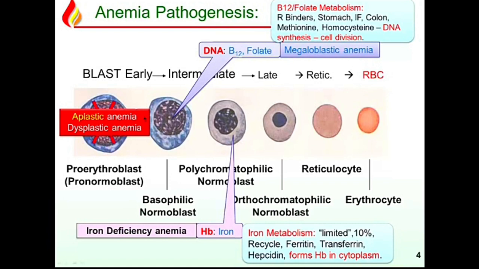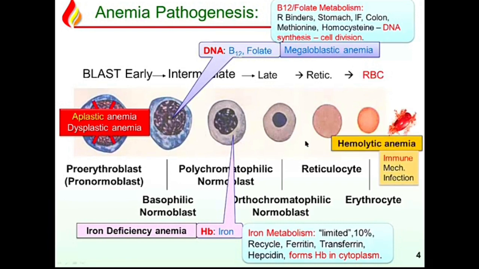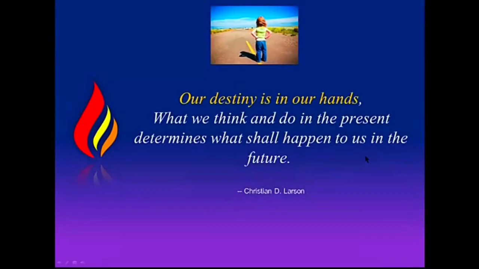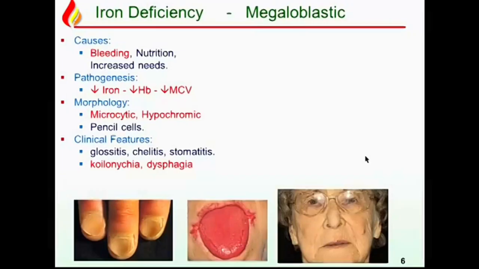So the deficiency of nutrients, the 2, and the deficiency of the blast cells, okay, and that also covers anemia of chronic disorders. What we are not going to cover is hemolytic anemias, okay, that we will cover later. So to better understand, I am covering together both iron deficiency and megaloblastic anemia.